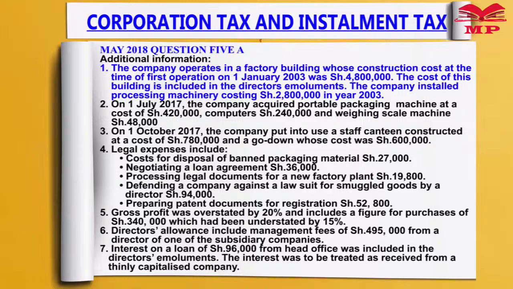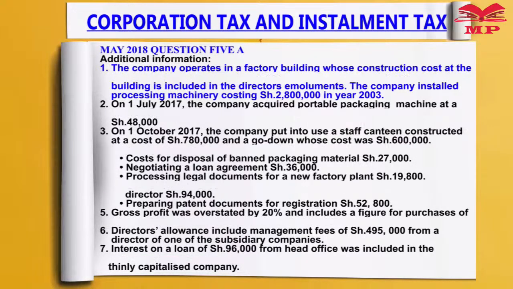The company installed a processing machinery costing $2,800,000 in year 2016. Is that cost in the P&L? No. We are not told that is relating to any expense in the P&L. Is it allowable? No. Why? It's a fixed asset. What do we allow for the fixed assets? Capital allowance. Which one? It is a processing machine. Processing machine, we said we claim investment deduction.